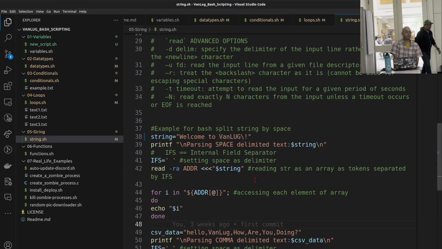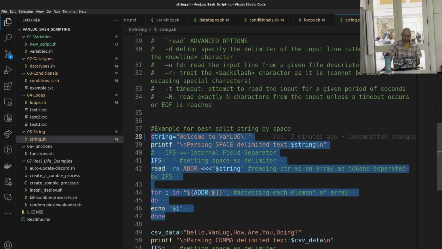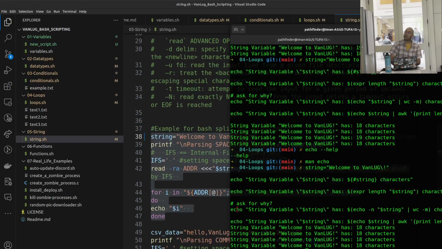Can we say we're declaring another variable, which now, instead of a string, is an array? Yep. So ADDR is a new array that we have from the string, and it's space separated, so all the spaces are removed, and each one is one of the elements in our array right now. And after that, we're just looping through that array and echoing out each one, right? Yes.